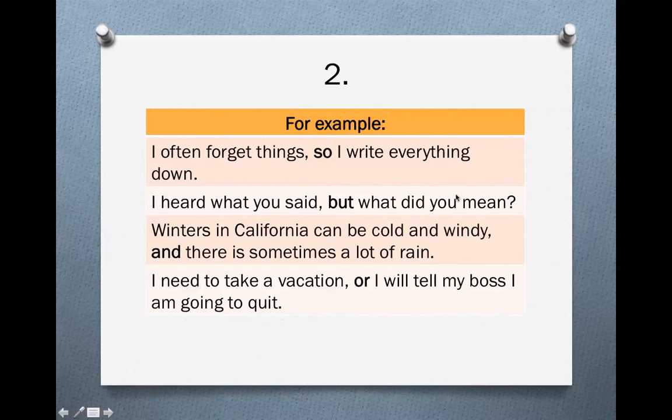Sentence, complete question, conjunction with a comma before it. Winters in California can be cold and windy, and there is sometimes a lot of rain. 2 complete sentences, conjunction, comma before the conjunction. I need to take a vacation, or I will tell my boss I'm going to quit. Sentence, sentence, conjunction, comma before the conjunction.